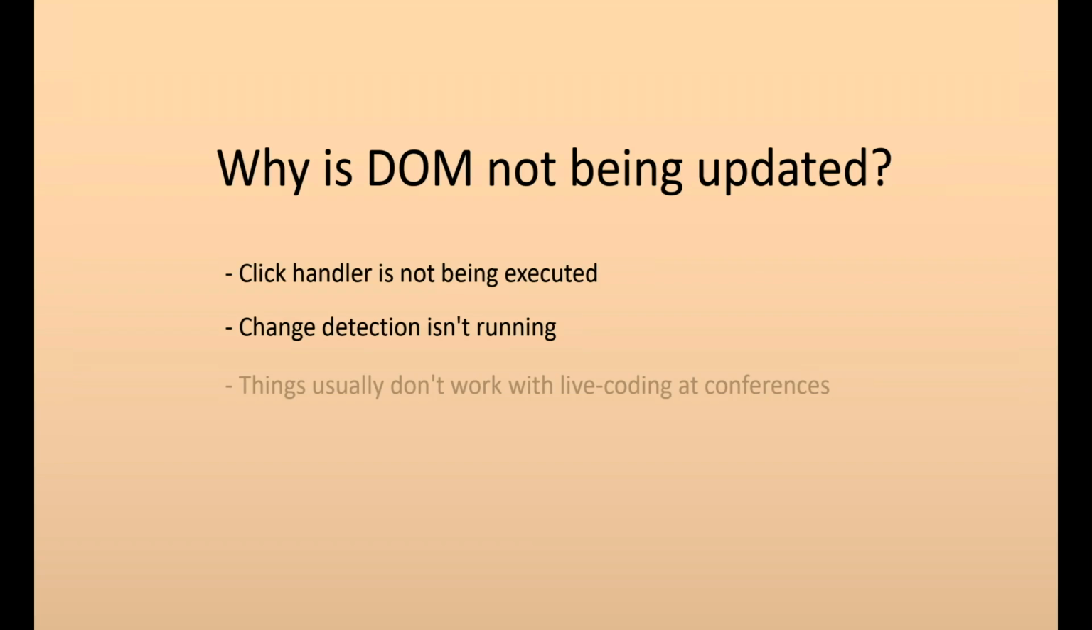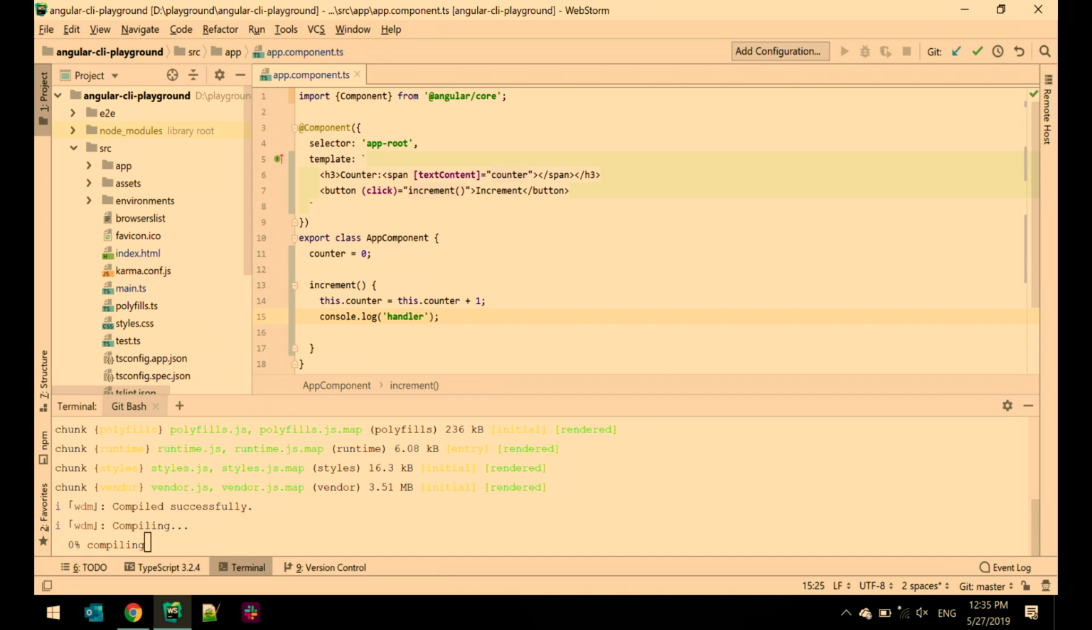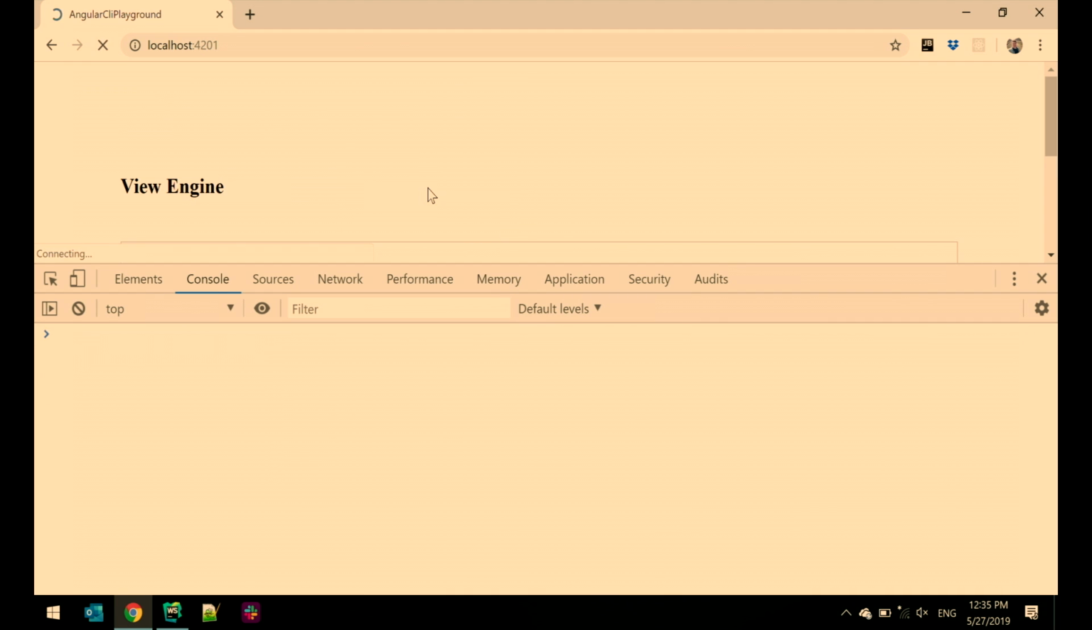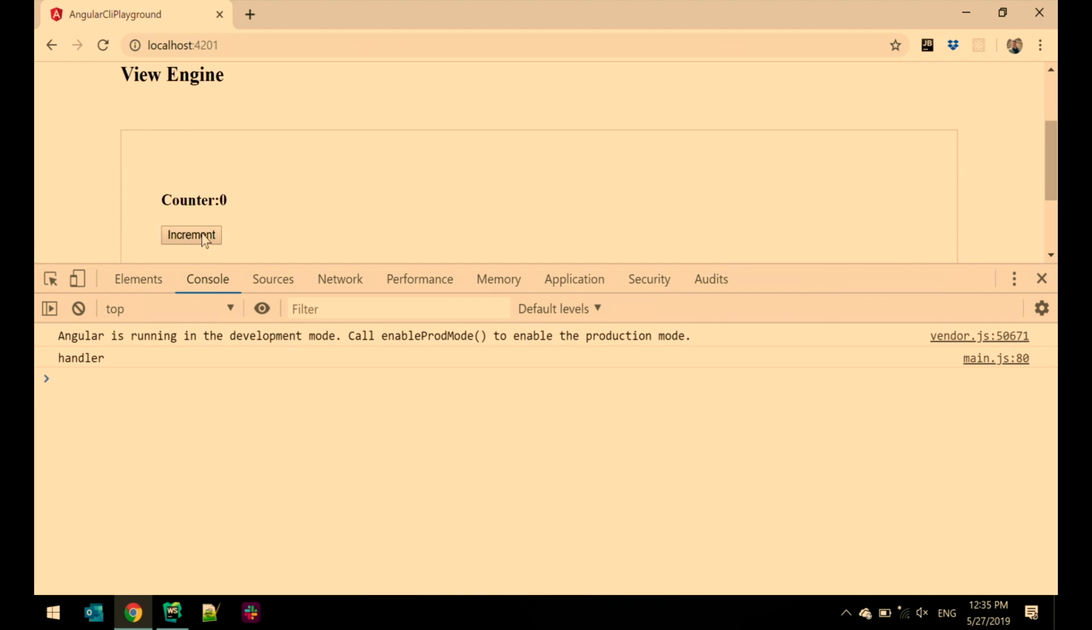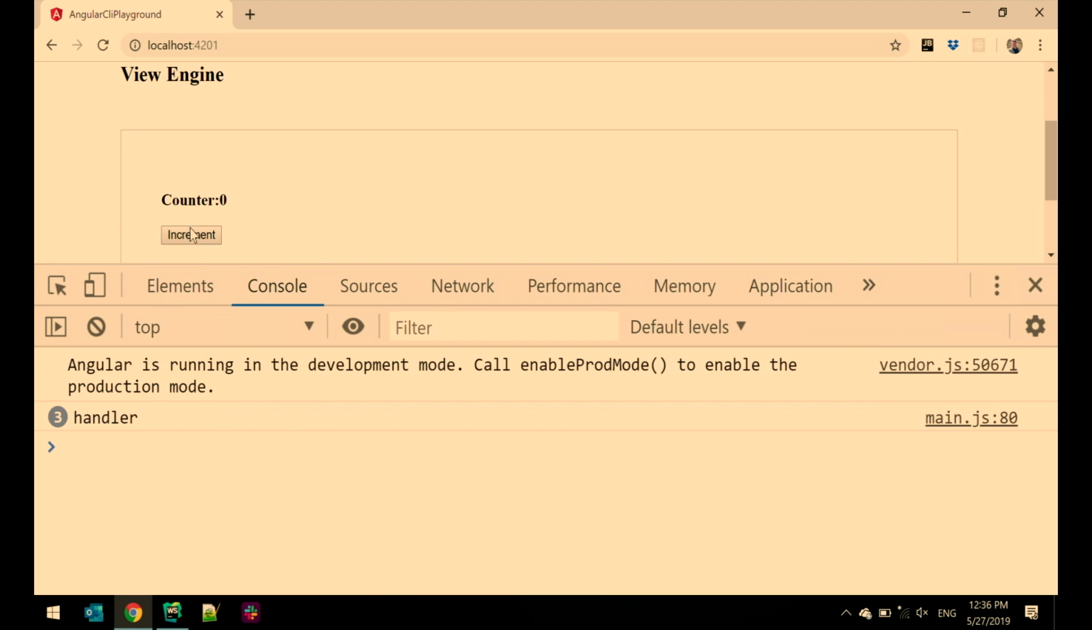And we can test. We can start with the click handler. Let's see if the click handler is executing. It's easy. We just go here and put a breakpoint, or just log it. Handler, right? And see if it's executing. So we update, we click on the button. You should see that the handler is logged. Okay, so the handler is being executed. So the other option is change detection is not running.